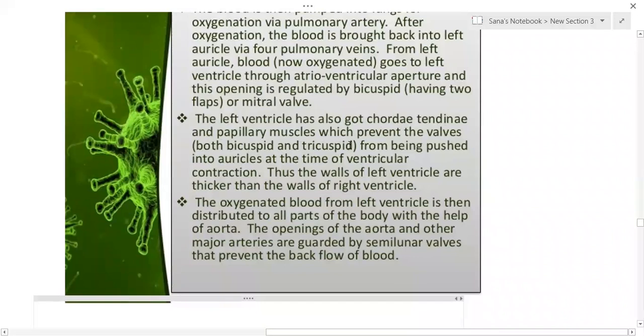as tricuspid valves, preventing them from being pushed into the auricles at the time of ventricular contraction. Thus, the walls of the left ventricle are thicker than the walls of the right ventricle. As the blood pressure or the flow is high on the left side, the left wall is thicker.